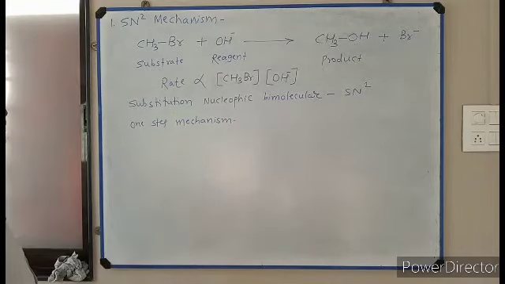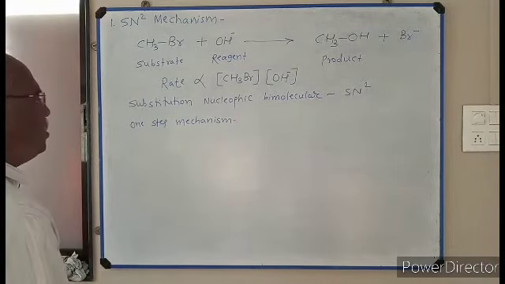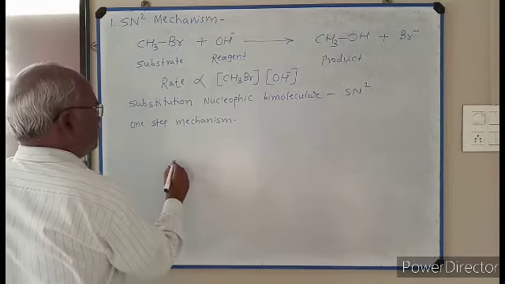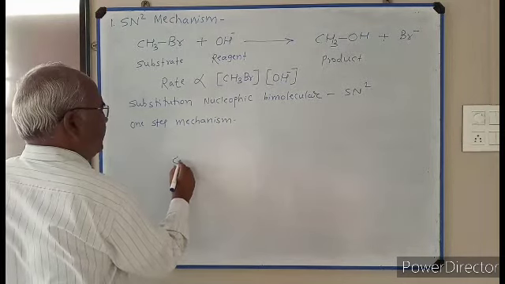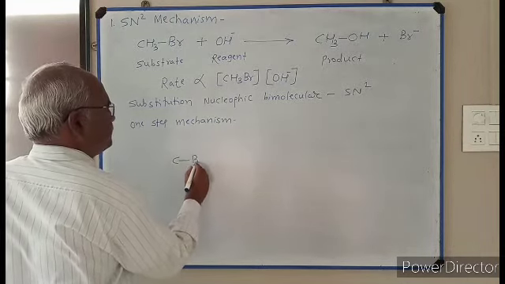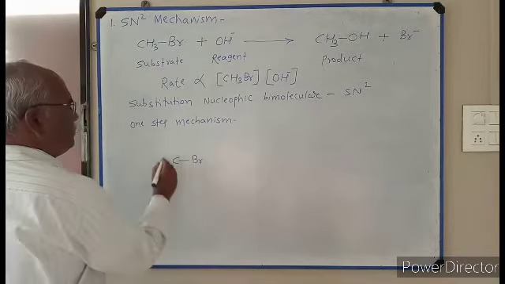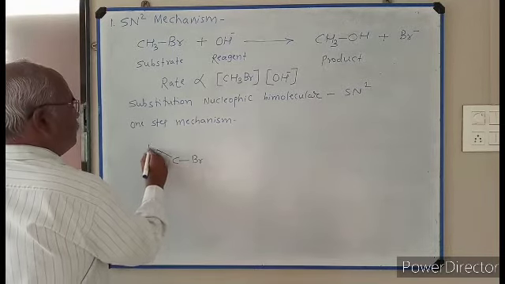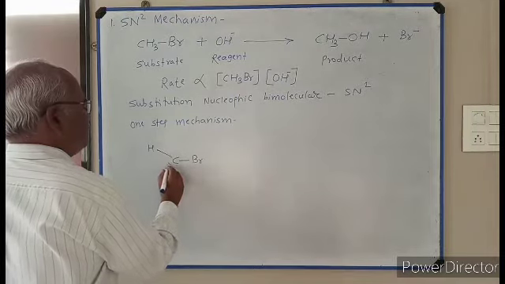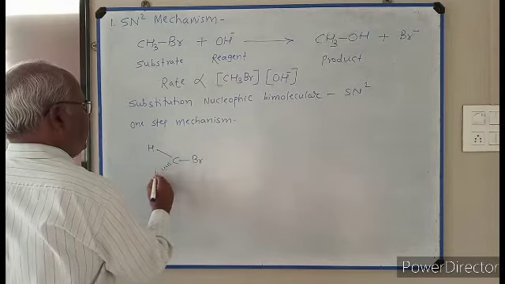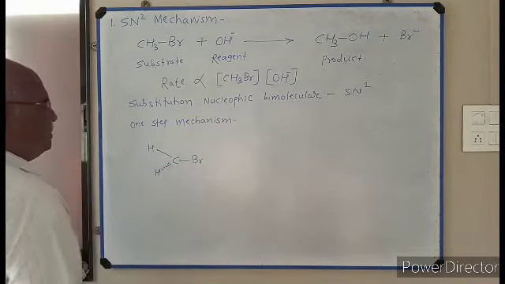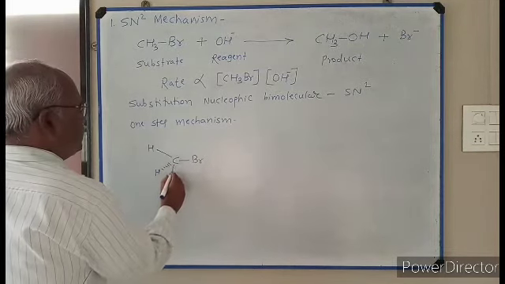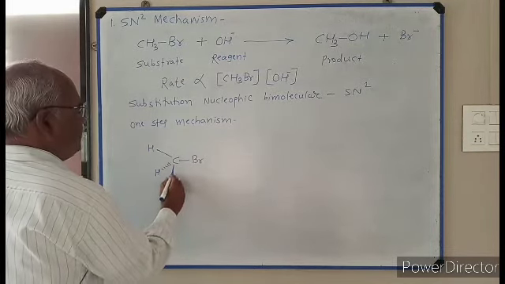I am going to explain the mechanism of this reaction. So methyl bromide, I write like this. This is the C-Br bond. Here is one hydrogen, the second hydrogen I represent here, and the third hydrogen I represent by a wedge.